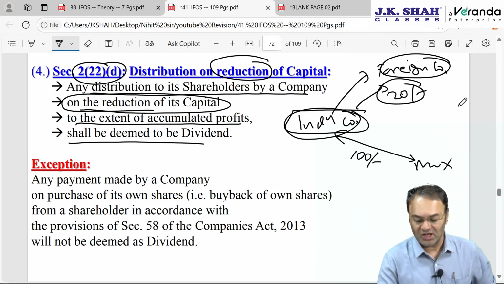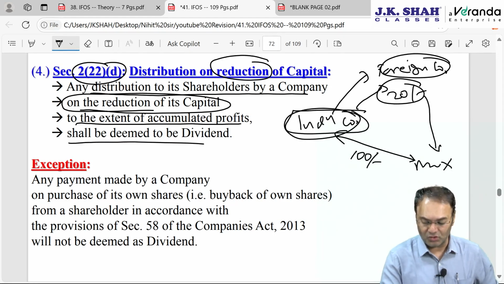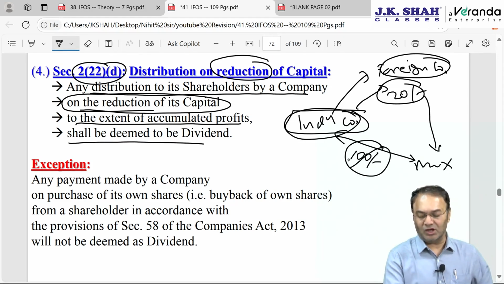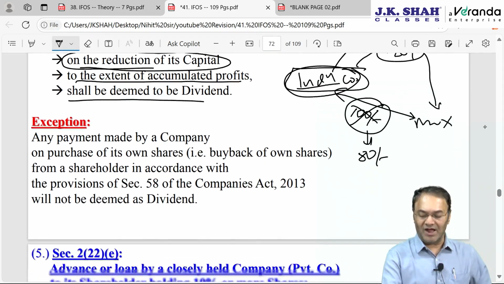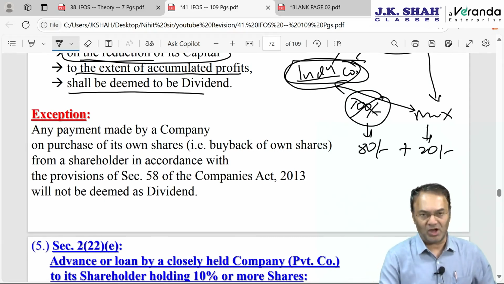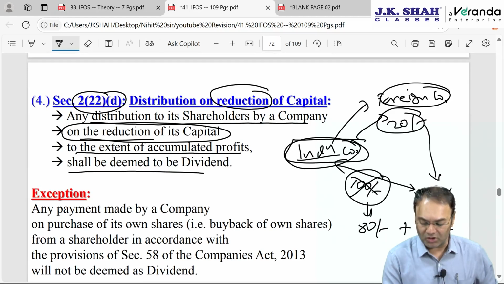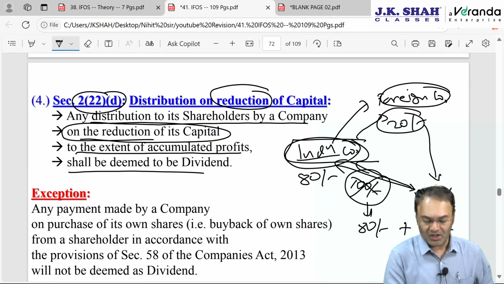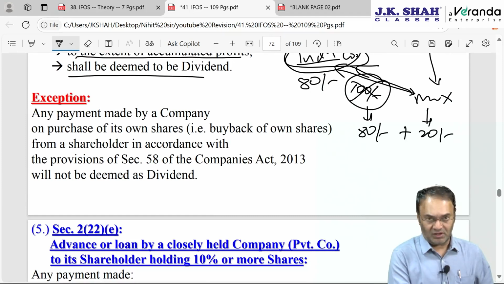Instead of selling the shares, they gave the shares to you, and at the same time they reduced the capital. Capital is reduced to 80 rupees. So the value of your shares of the Indian company came down to 80 rupees, plus you are provided foreign company shares worth 20. Your portfolio remains the same, 100 rupees, but your capital investment in the company got reduced to 80 rupees. So for any payment, however, this exception is no more applicable.